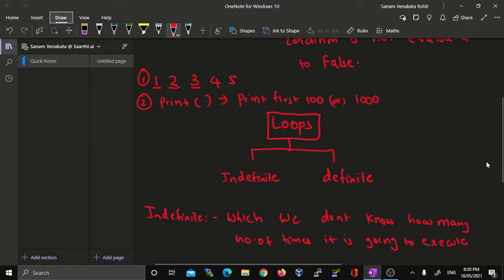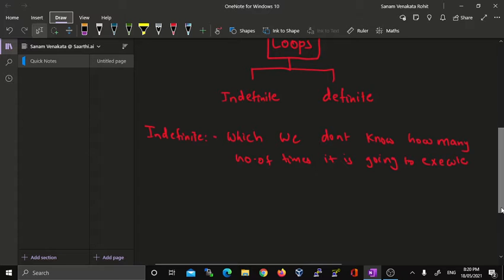So this is what an indefinite loop is. A definite loop is the opposite of indefinite. Here we know how many number of times it is going to run. These are the two different types of loops.